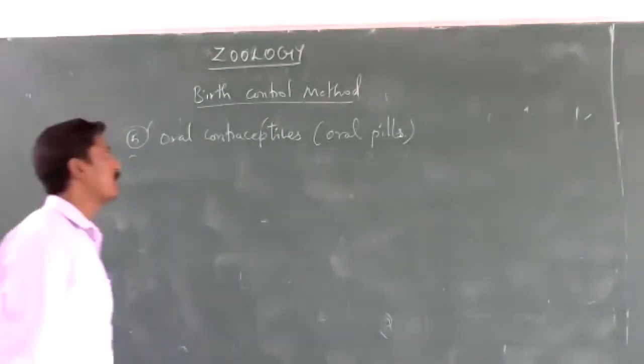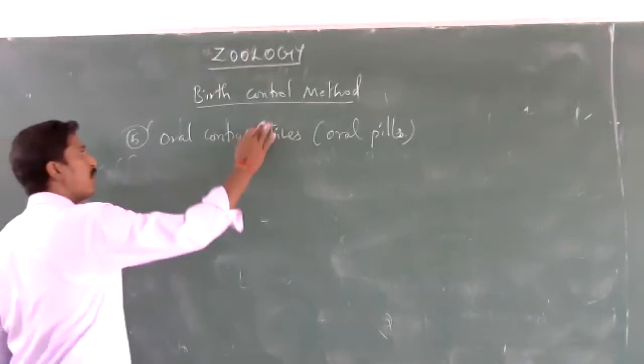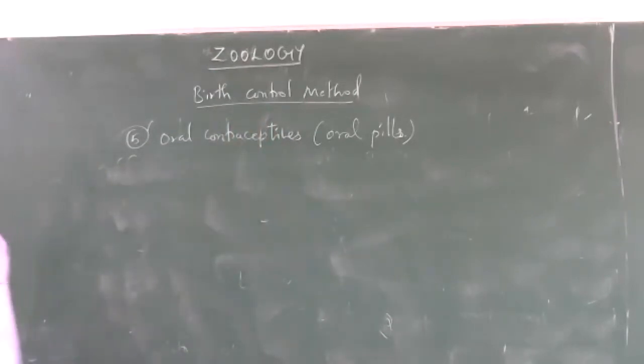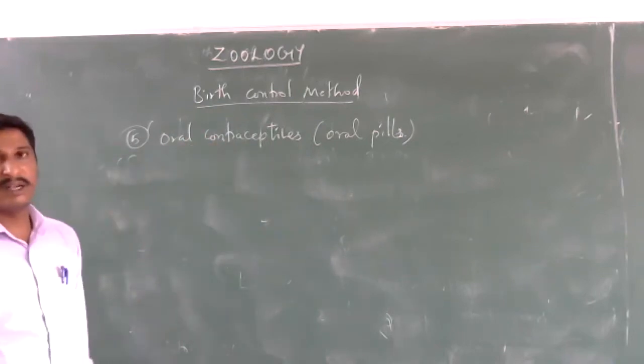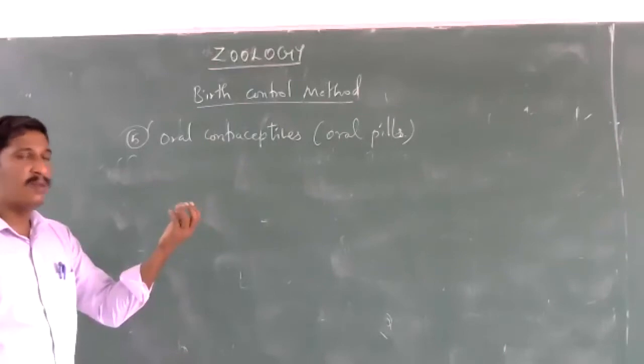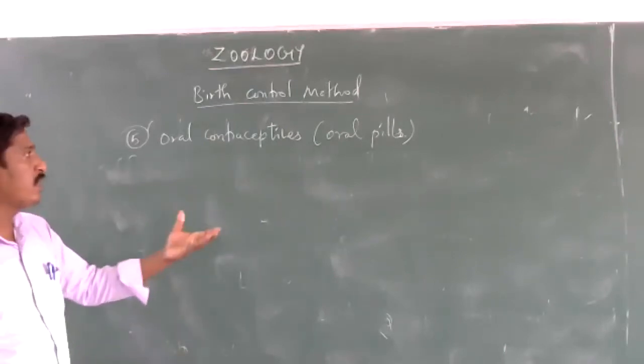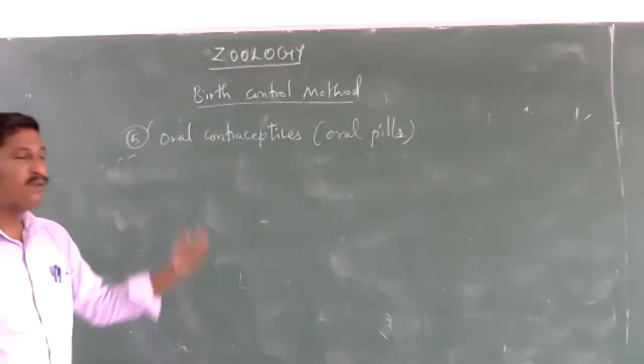In these oral pills or oral contraceptives, there are two types of hormones to prevent ovulation.